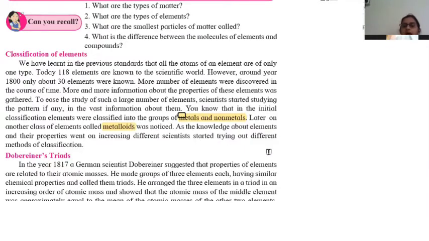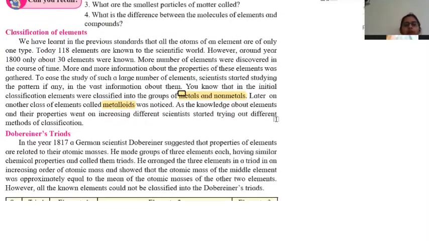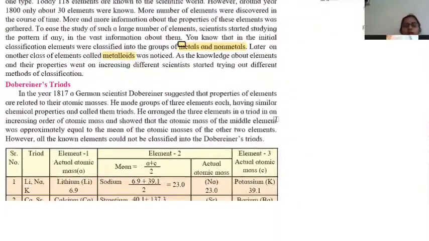As the knowledge about elements and their properties went on increasing, different scientists started trying out different methods of classification. So many scientists came forward to do the classification of the elements. The very first pattern was Dobereiner's triads. Now, what is the meaning of triads? It is nothing but a group of three. So the elements were gathered in groups of three.